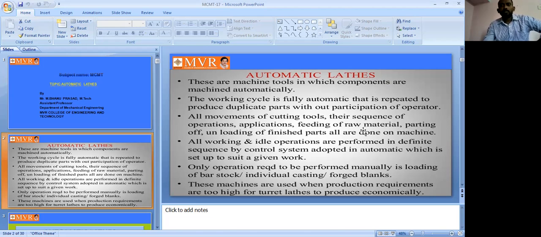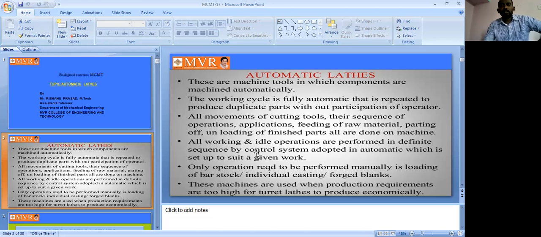All movement of cutting tools, the sequence of operation, the feeding of raw materials, and the unloading of finished parts are all done on the machine. Everything is automatic. The machine can do every work, so totally it is automatic. Everything is done on the machines only, and that is why it is an automatic lathe.